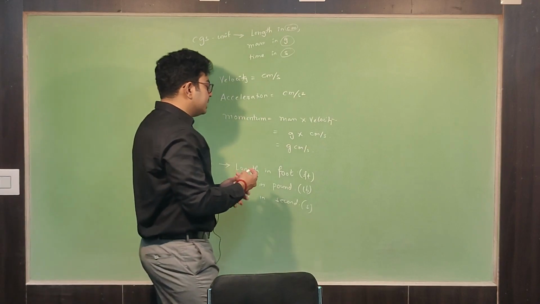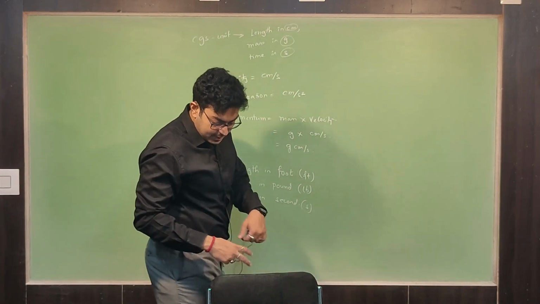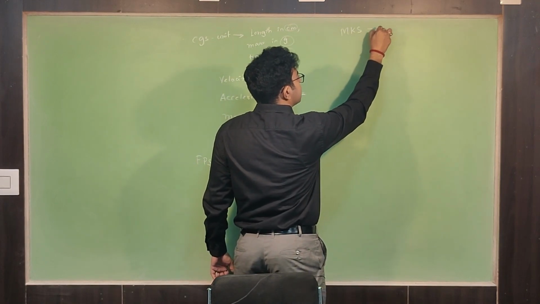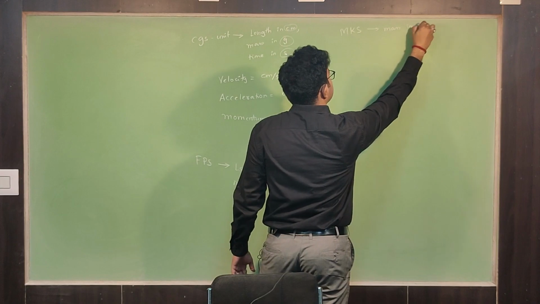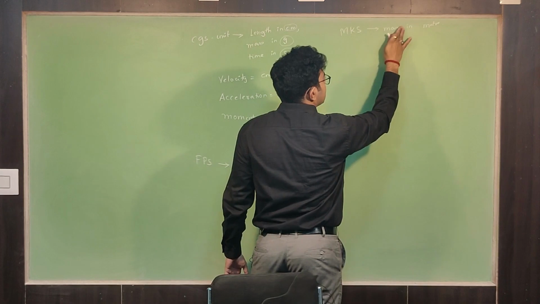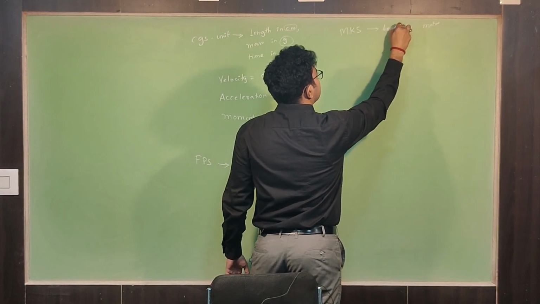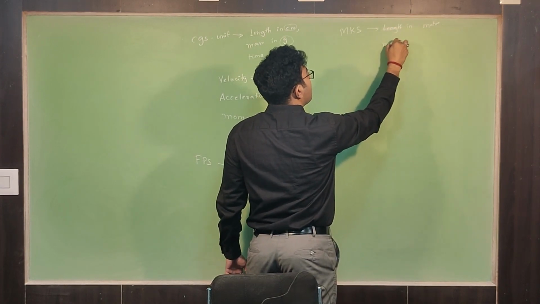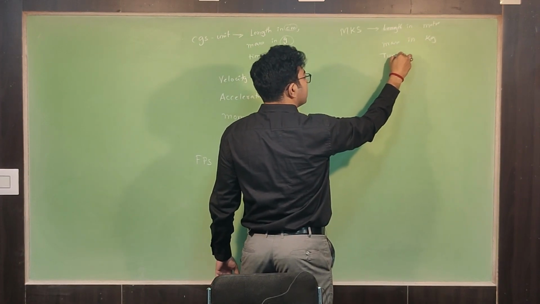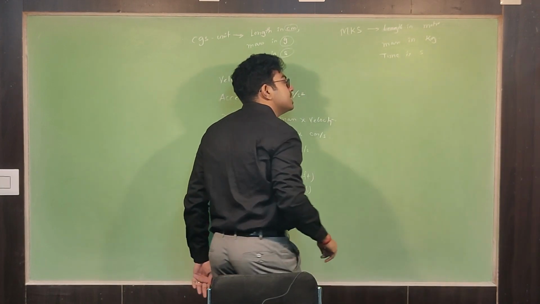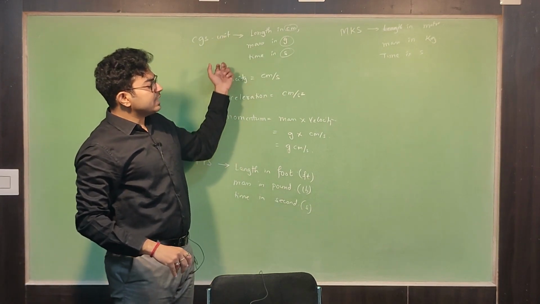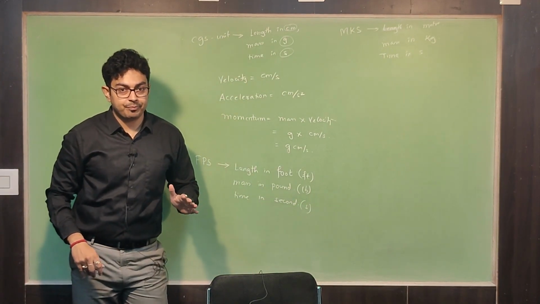Now if you're asking me, then what is the MKS system of units? Coming to the MKS system of units, length in meter, mass in kg and time in second. This is the MKS system of units. Got it? Now these are the different systems of units that we have understood.